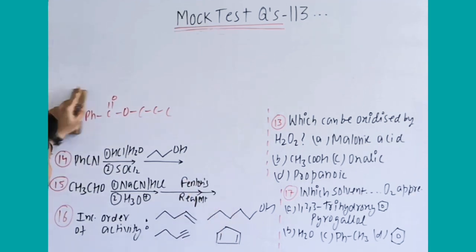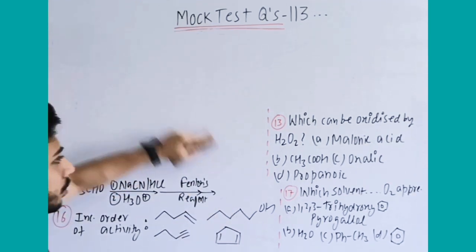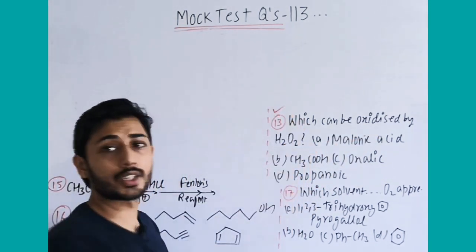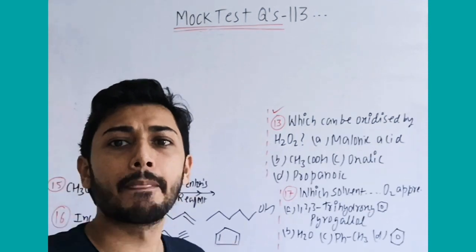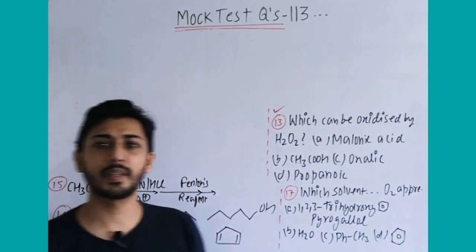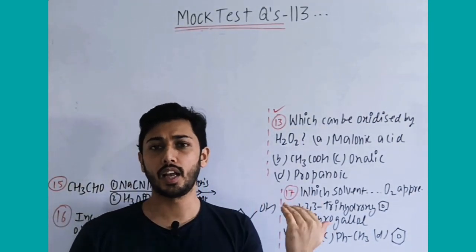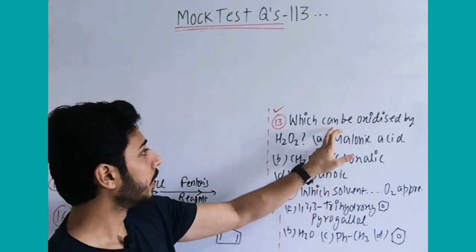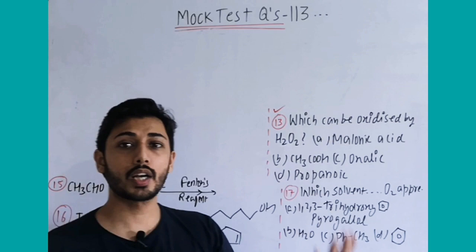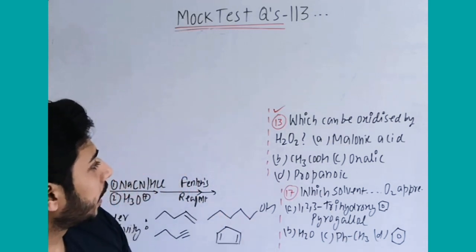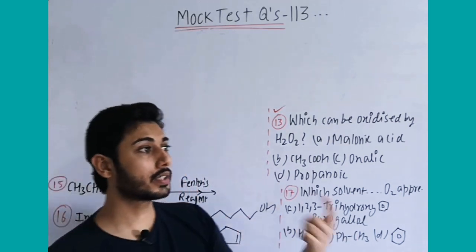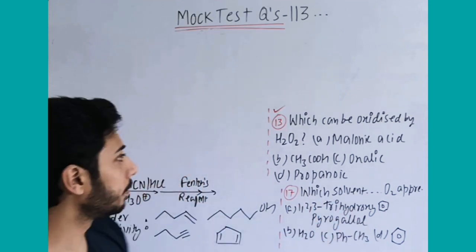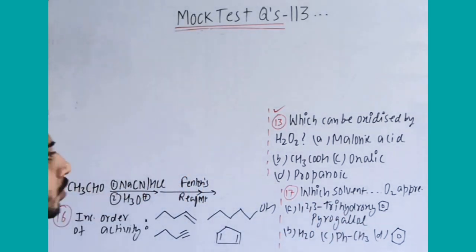Okay, 13th question is there, I missed that one. 13th question is what? Which can be oxidized by H2O2. This extra information we have covered in the previous mock test. I don't remember which mock test, but in the last 10 or 15 tests, one reaction was the direct reaction. H2O2 oxidizes which carboxylic acid? That carboxylic acid which contains beta hydrogen, that can be oxidized by H2O2.